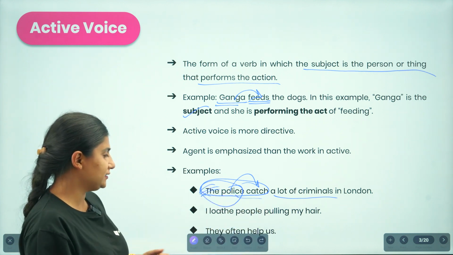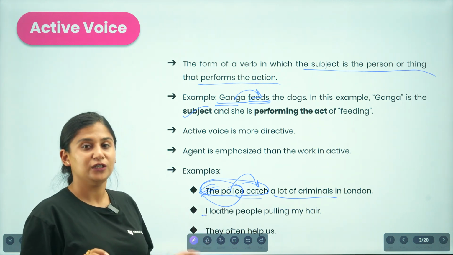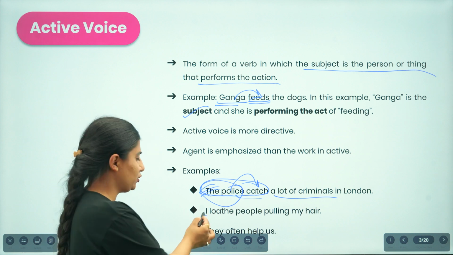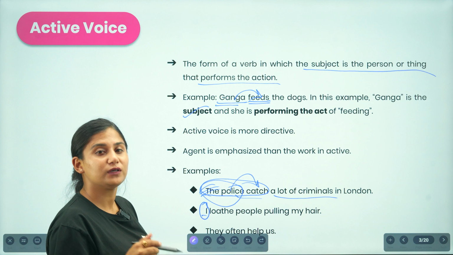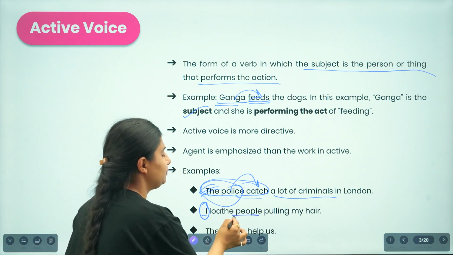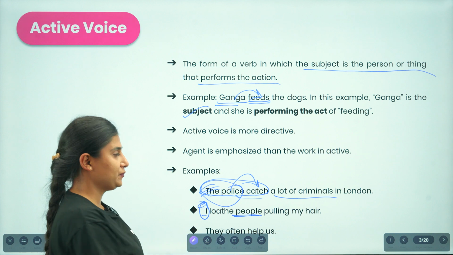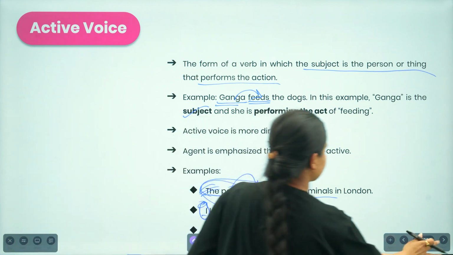Moving on to the next example, I loathe people pulling my hair. What are we focusing on here? We are not just focusing on what I hate, but rather on the people who pull my hair. Now moving on, let us find out what passive voice tells.